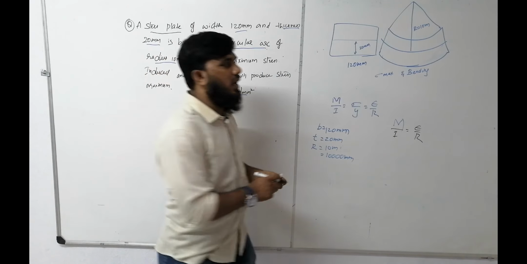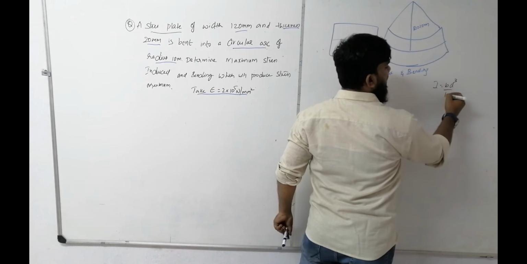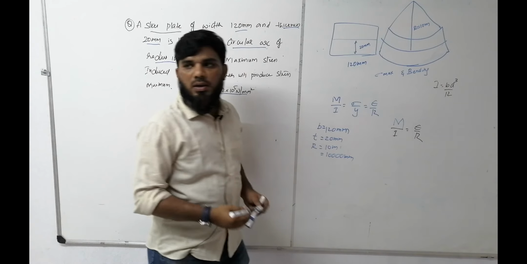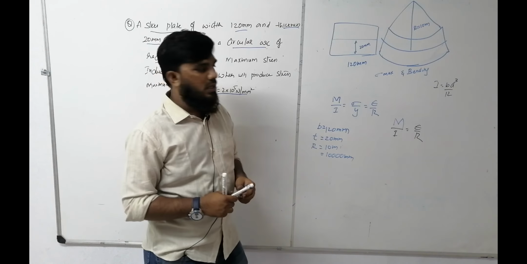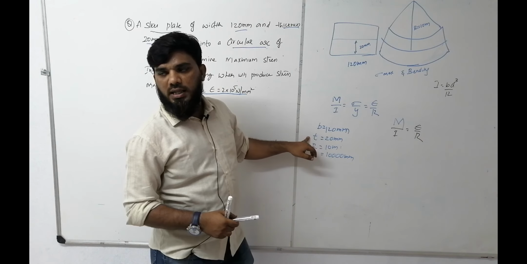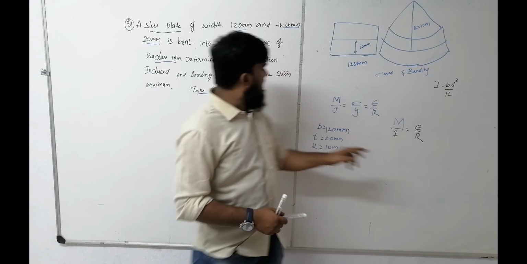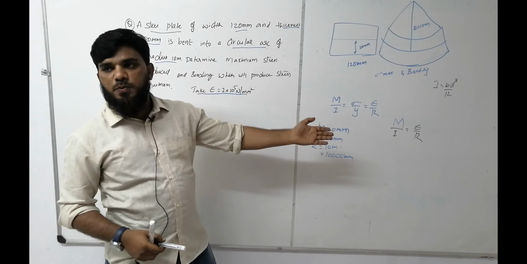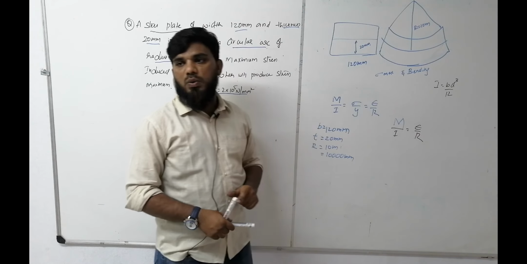What is moment of inertia? Moment of inertia I is equal to BD cube by 12 for a flat or rectangular surface. B is given, T is given, so we can take the values directly. R is given, we can substitute. E is given, every data is present. So based on the data which you can easily obtain, that we have to take.